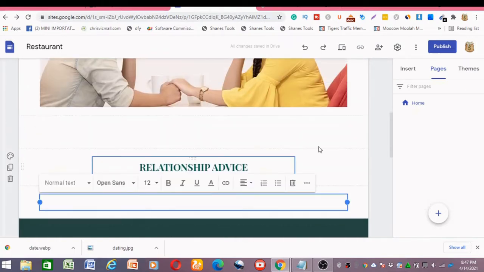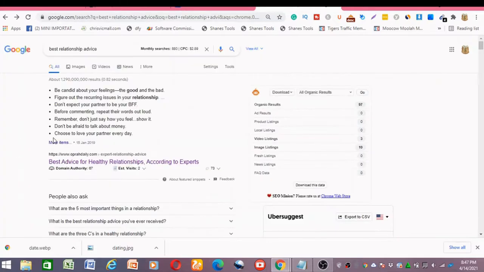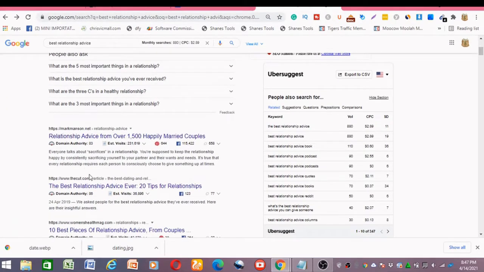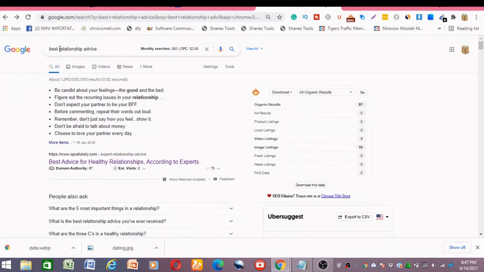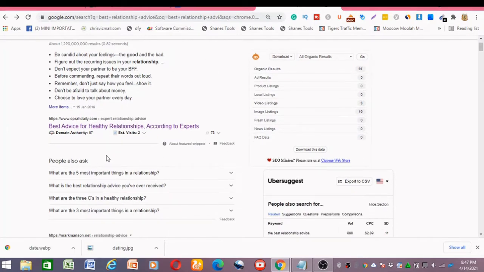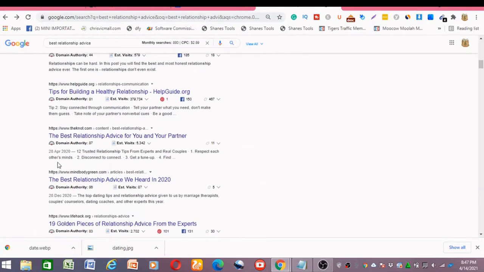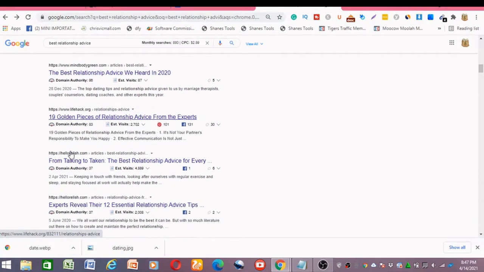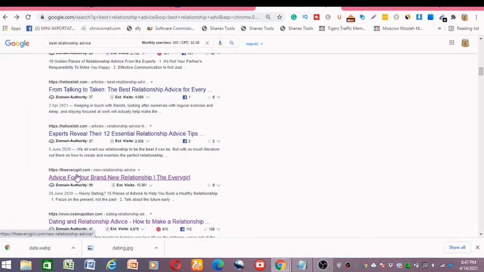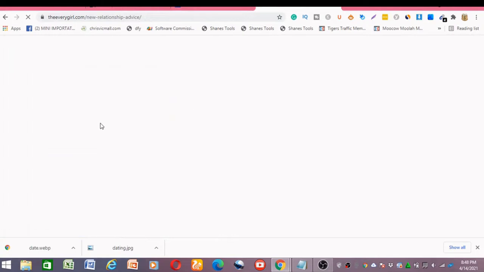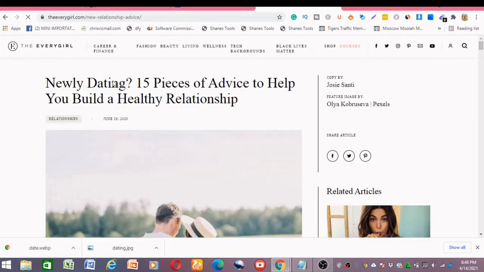So to type in the article, we want to go to google.com, okay, to source for an article to use. To search for an article, you want to type in best relationship advice into the search bar, and it will pop up all these results, and you go straight to this website here, which is theeverygirl.com. Then you open it.